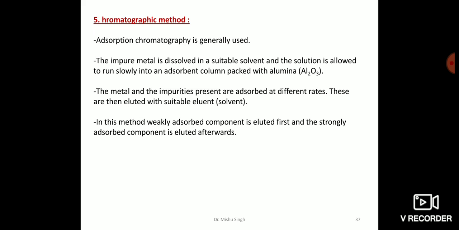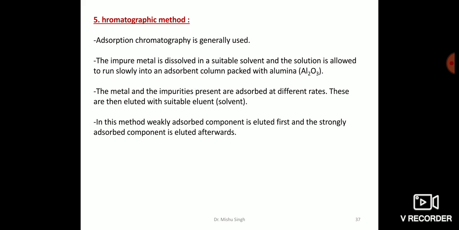Depending upon the physical state of the stationary phase and the moving phase, and also on the process of passage of the moving phase, chromatography can be of several types such as column chromatography, partition chromatography, gas chromatography, etc. So this technique is specially suitable for such elements which are available only in a minute quantity and the impurities are not very different in chemical properties from the elements to be purified.